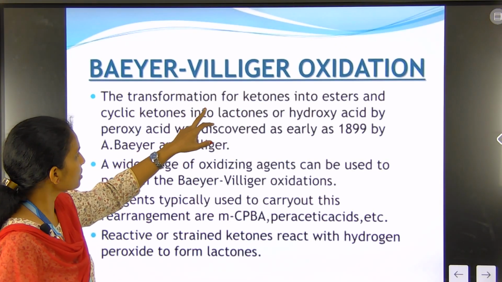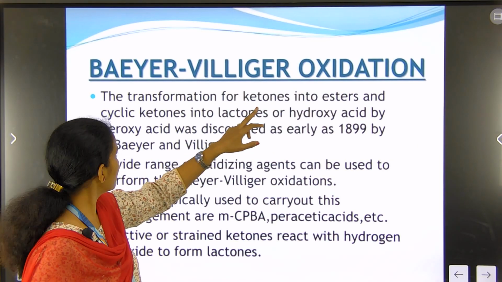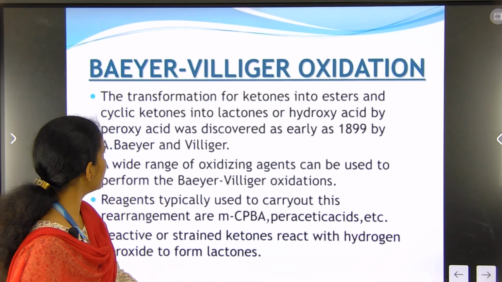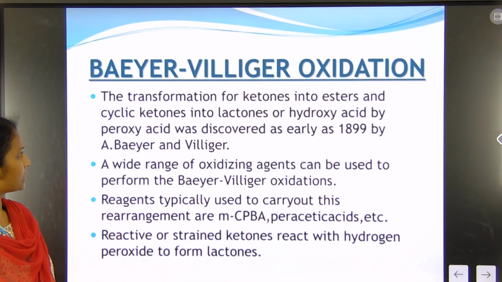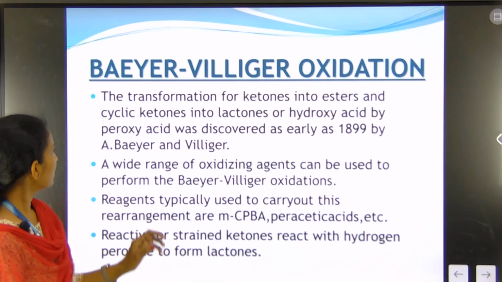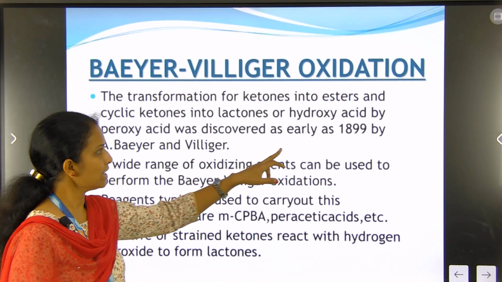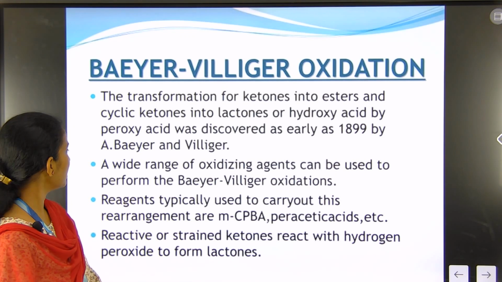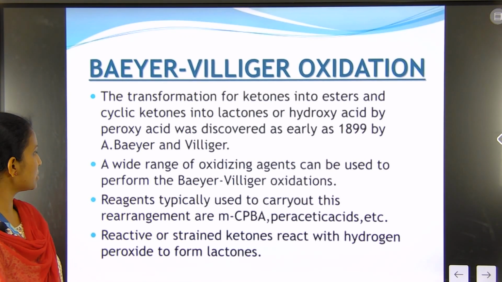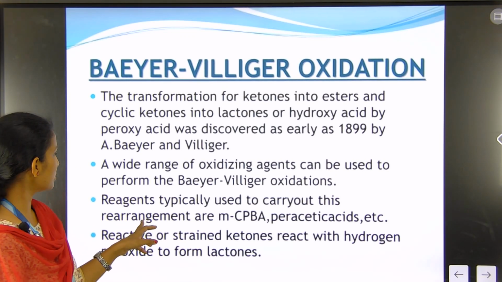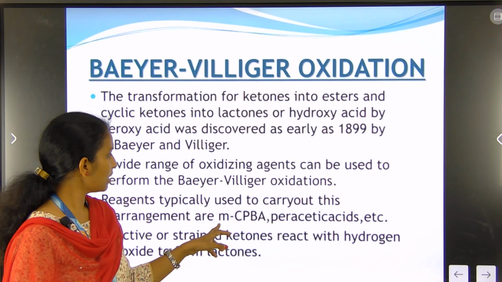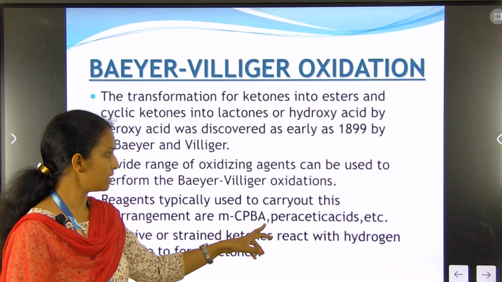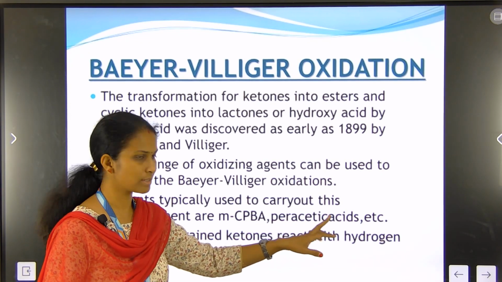The transformation of ketones into esters and cyclic ketones into lactones or hydroxy acids by using peroxy acid was discovered by Baeyer and Villiger in 1899. A wide range of oxidizing agents can be used to perform the Baeyer-Villiger reaction. The reagents used in this rearrangement are meta-chloroperbenzoic acid, that is mCPBA, and peracetic acid.